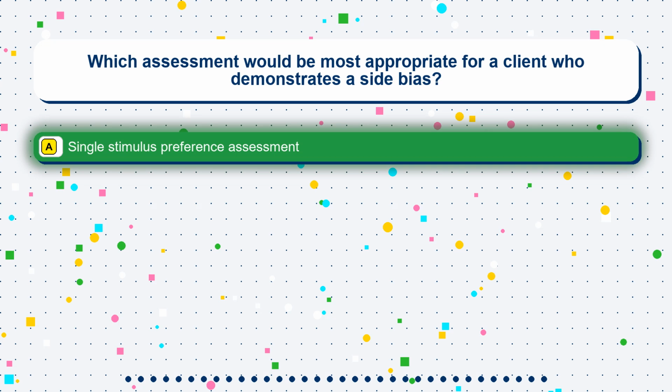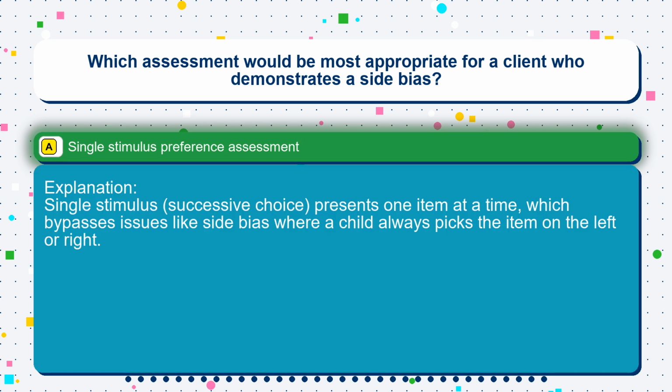The correct answer is option A, single stimulus preference assessment. Single stimulus, successive choice, presents one item at a time, which bypasses issues like side bias where a child always picks the item on the left or right.